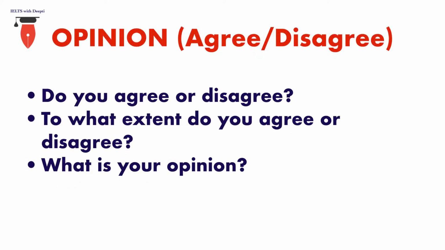Now let us look at the question types that you will get for each of these essays, and we will also see an example for different types of topics. So the first one is opinion based essay, in which you are supposed to agree or disagree on a particular topic. So the question types here after the prompt that you will get can be, do you agree or disagree? To what extent do you agree or disagree? Or what is your opinion? So the moment you see these 3 questions coming along with the prompt, you know that you're supposed to write an opinion essay.